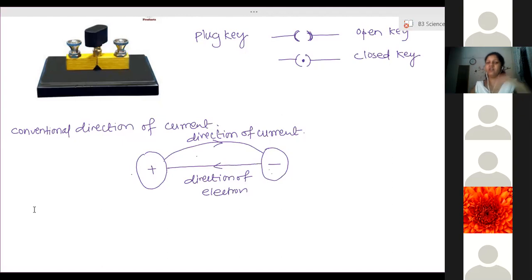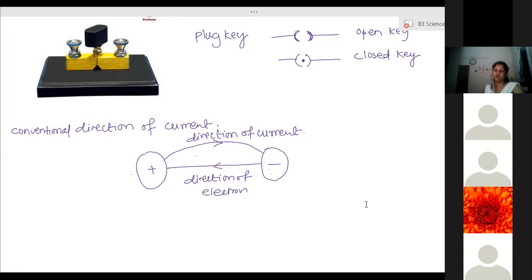Until then, there were many laws given by the scientists by considering the direction of current from positive to negative. Able to understand? Yes, ma'am. So we have not changed the direction of current from positive to negative. We have left that as it is, and we are using all those laws as they are. That is only for consideration. The actual cause, we are not thinking of that direction. Understood?